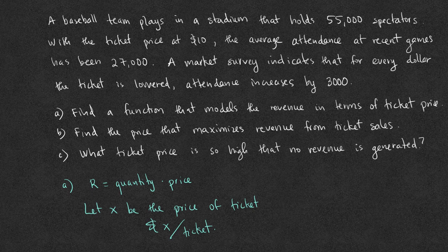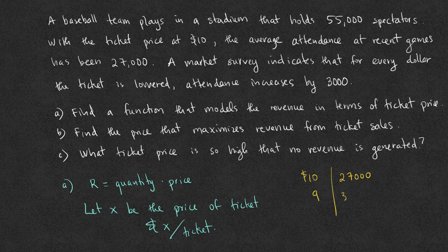We are given that so far, past records show that if we were to sell the tickets at $10, then attendance will be 27,000. The survey shows that if we were to lower the tickets by $1, say to $9, then the ticket sales would increase by 3,000.